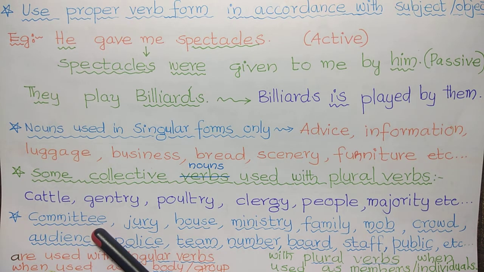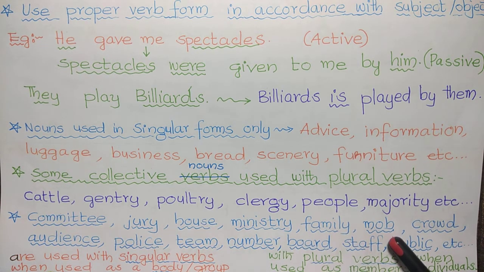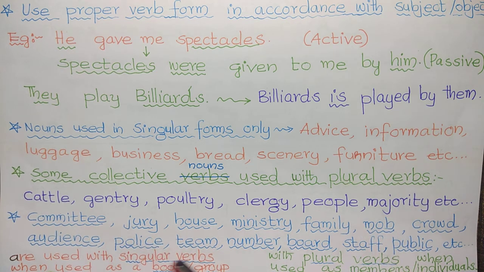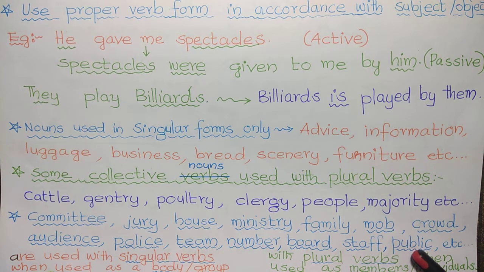So that is the difference. All these nouns take singular verbs when they are considered as a single entity, and in divided sense we use plural verbs.